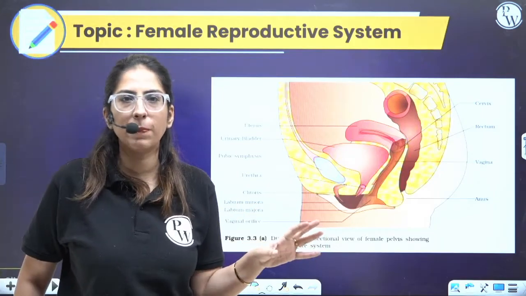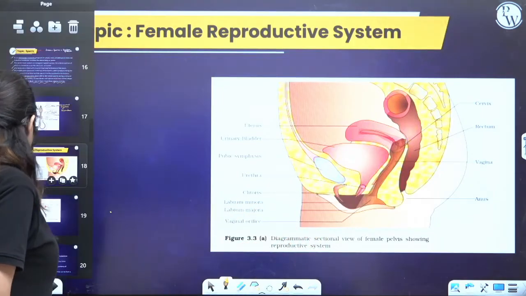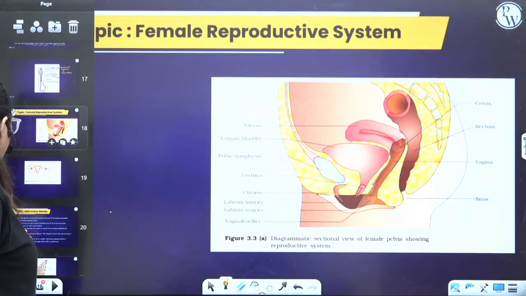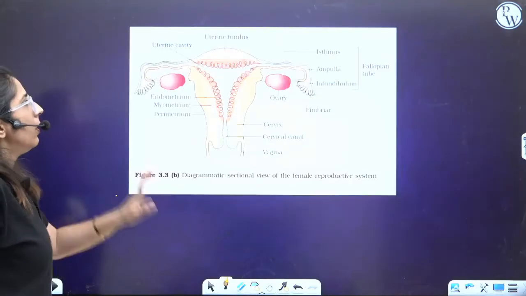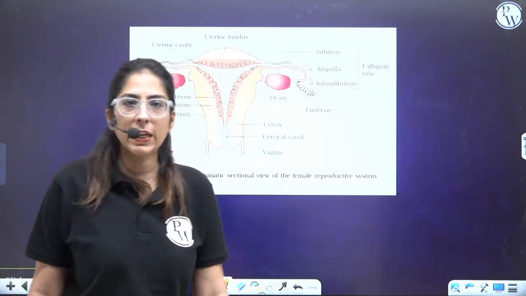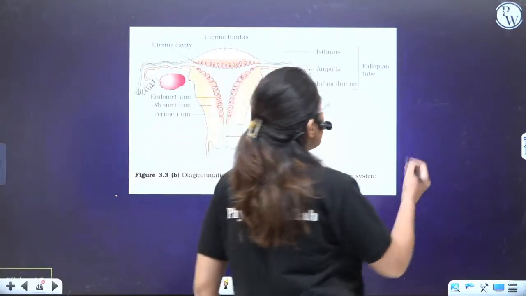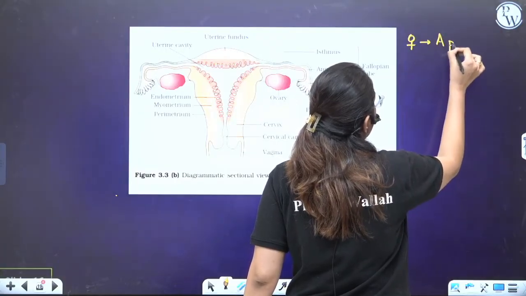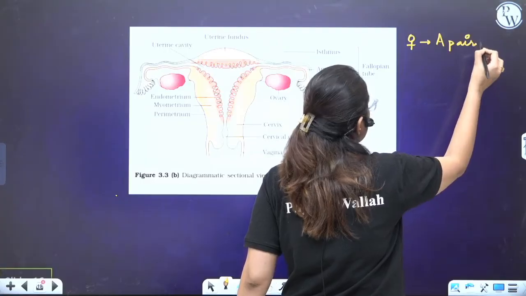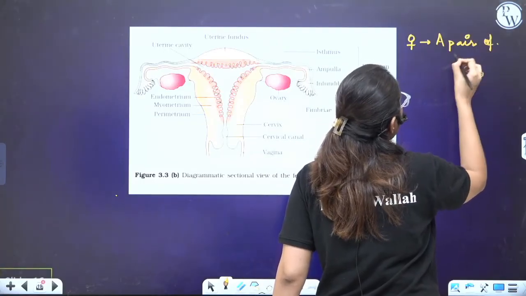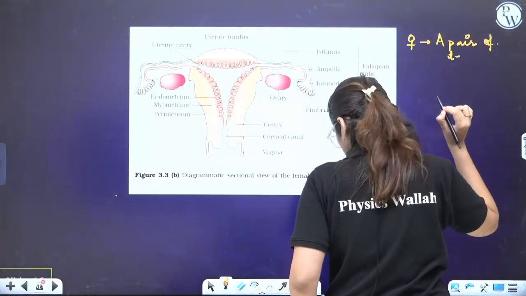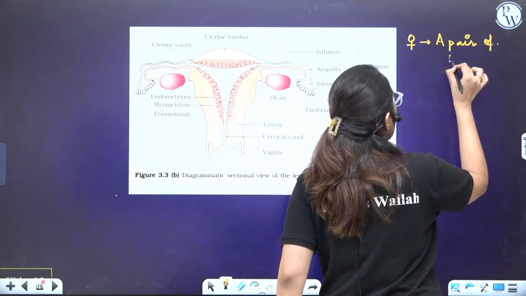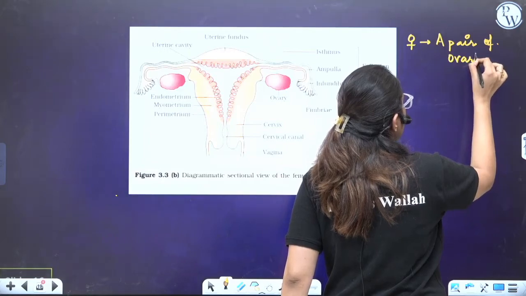So this is how a female reproductive tract looks like. But a better structure is like this. This is the structure of external genitalia. I'll explain you everything. Now, in case of female, a pair of ovaries are present, like that of a male testis. We'll be doing everything in comparison. A pair of testis, a pair of ovaries are there.